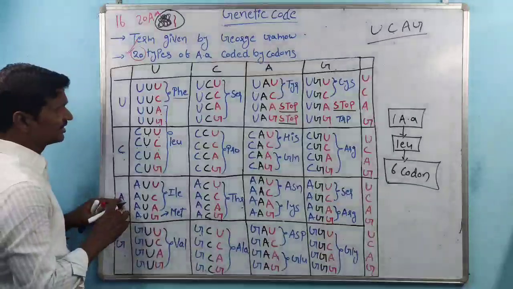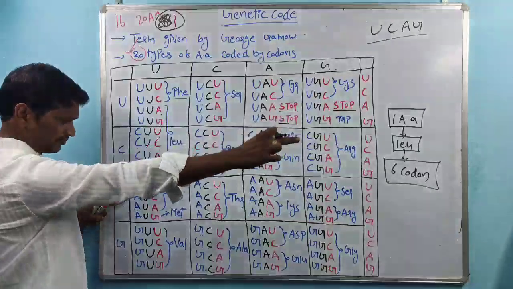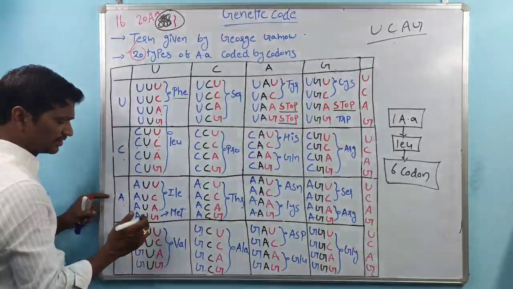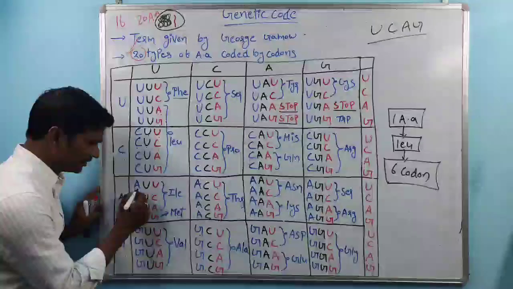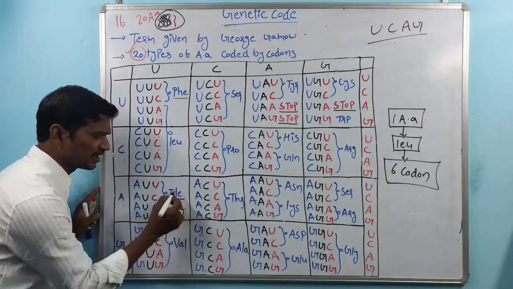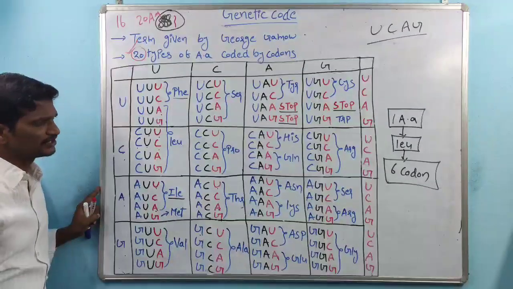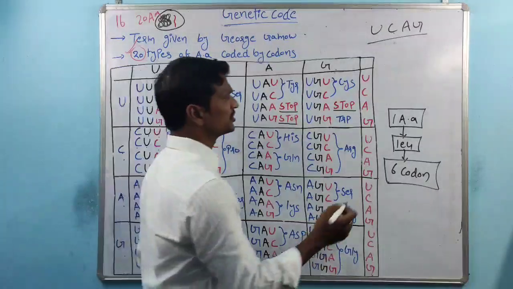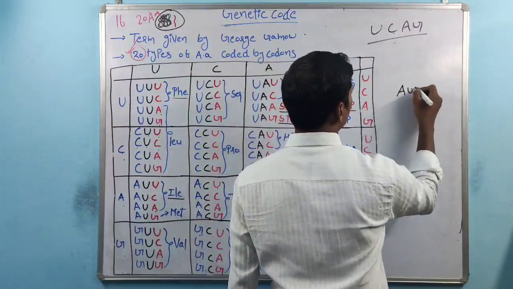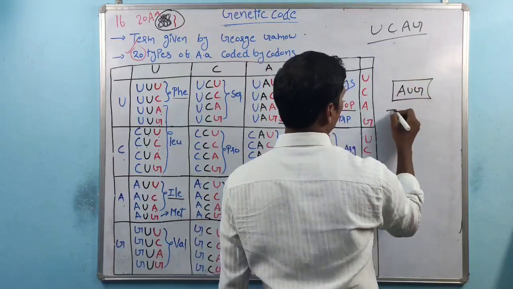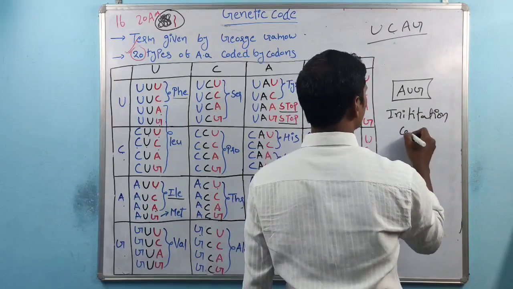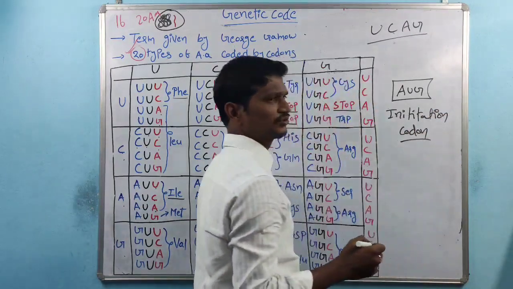Next, A, U, U; A, U, C; A, U, A; and A, U, G. This case is different. AUU, AUC and AUA code for isoleucine. The AUG codon is quite different from the remaining codons. AUG is also called the initiation codon. Why is it called the initiation codon?